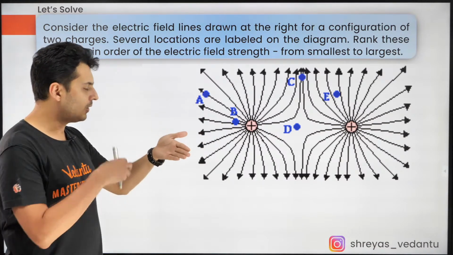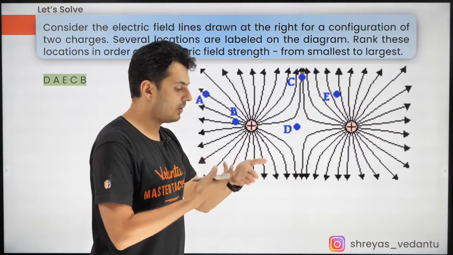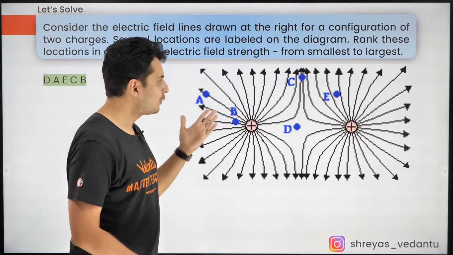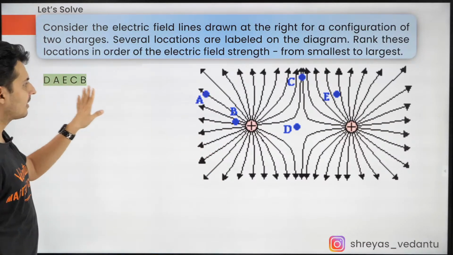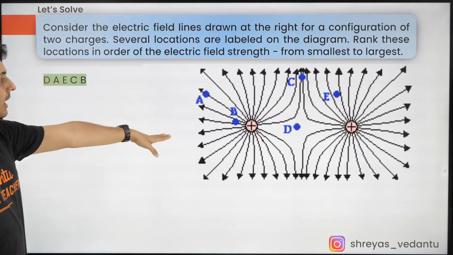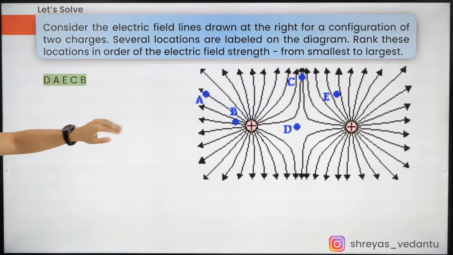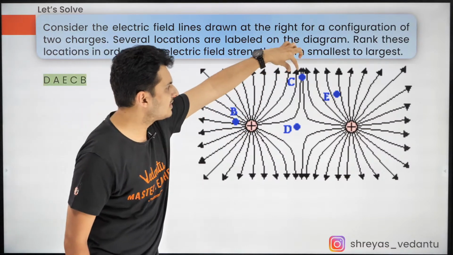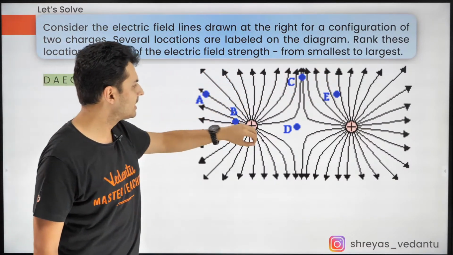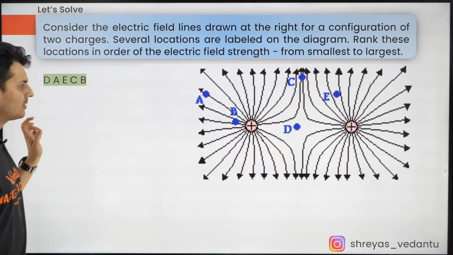Maybe when you have this on your paper or in front of you, you can see the field lines more closely and see for yourself that the crowding is the least at D, and then you have it at A, and then at E, and then at C, and then at B. B is the closest. C, you can see it's decent. E is still okay, and then A is a little bit less, and then obviously you have D. Okay, so that's the answer.